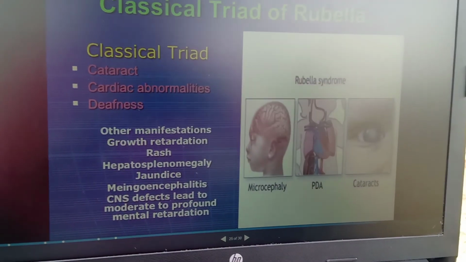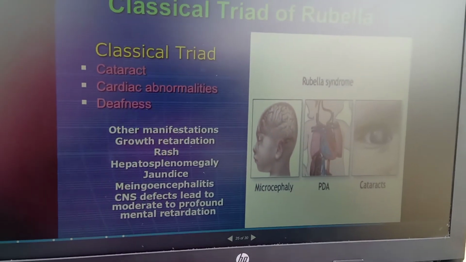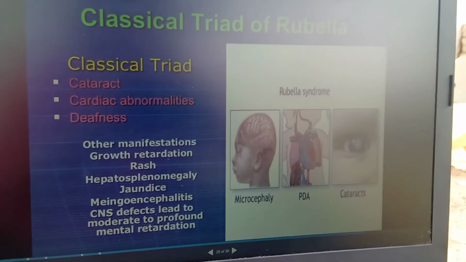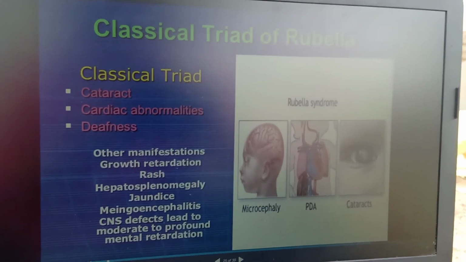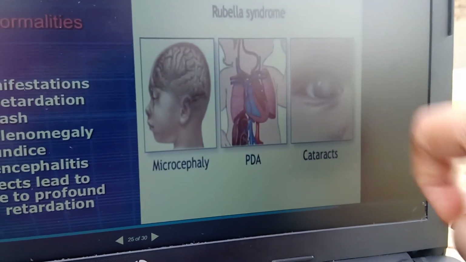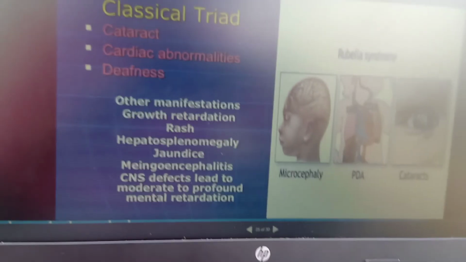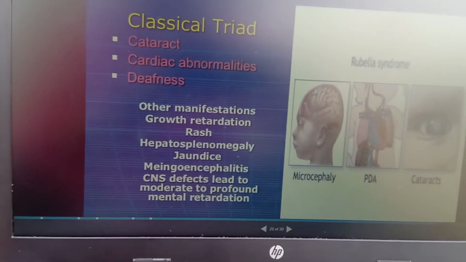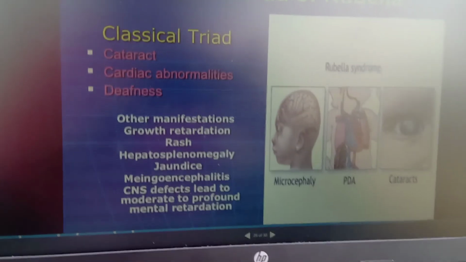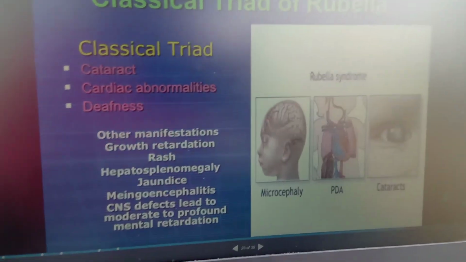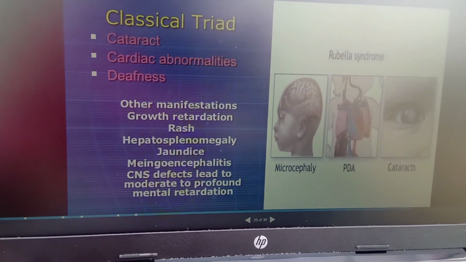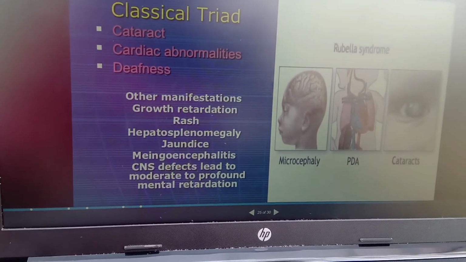And next is the classical triad of rubella. We have already seen the rubella syndromes, right, so that makes the person have cataract. Cataract means, so here you are seeing a picture, right, an opaque cloudy appearance over the eye, and cardiac abnormalities, and some deafness, okay. Other manifestations include growth retardation and mental retardation, MR, and hepatosplenomegaly, where the liver and spleen are enlarged, and jaundice.